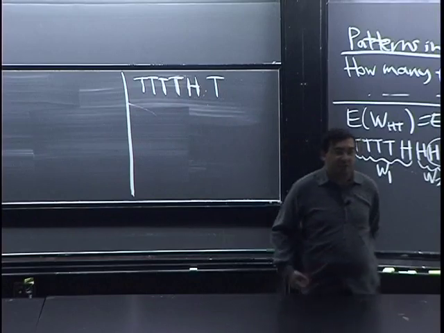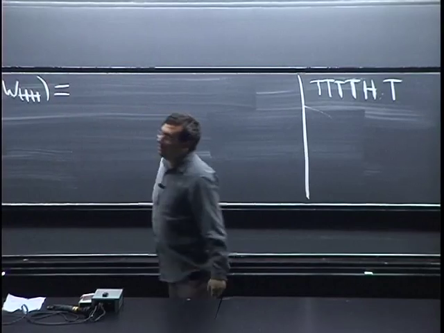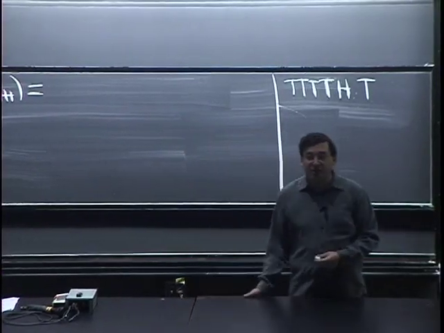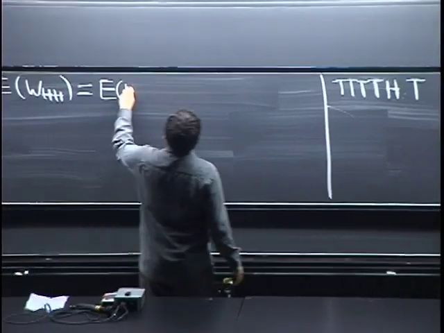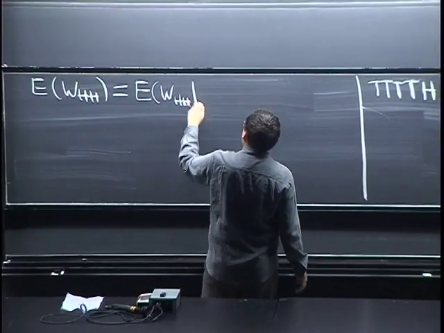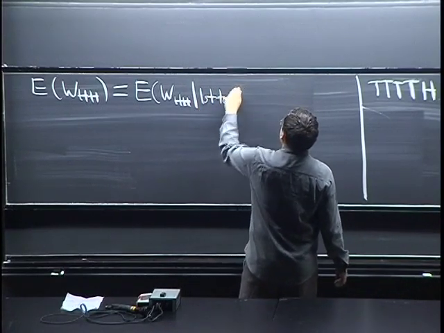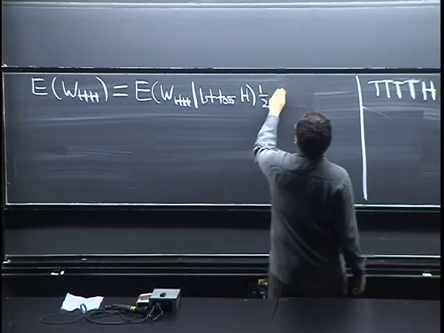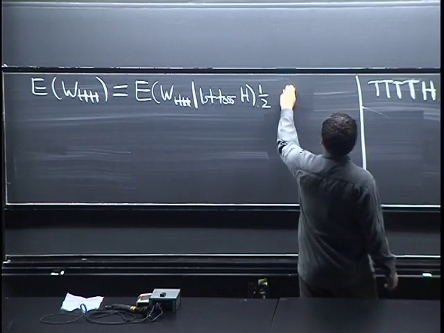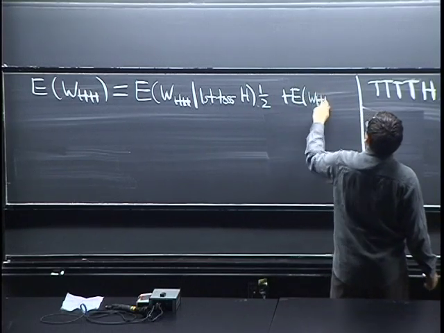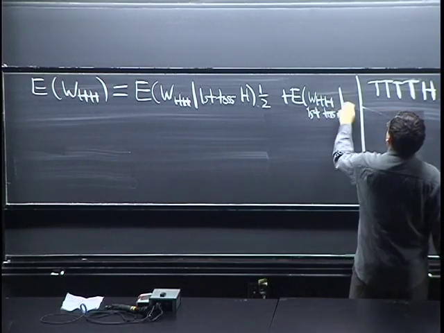Okay, so now we're going to use conditional expectation to compute this. It's kind of like a Gambler's Ruin type of thing, where we can condition on the first toss. So this is E of WHH given first toss is heads, times 1/2, that's the probability that the first toss is heads, plus expected value of WHH given first toss is tails, times 1/2.